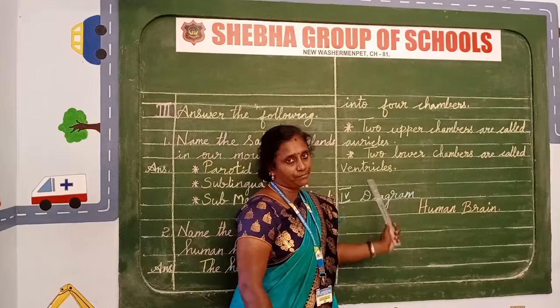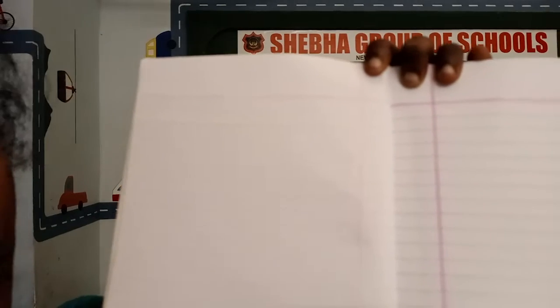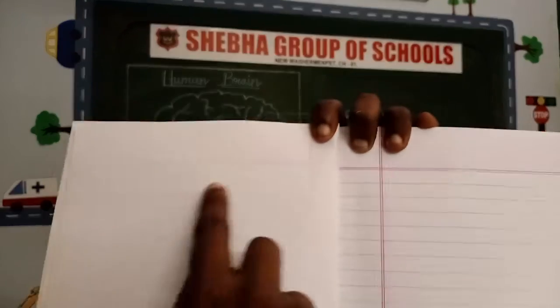Okay, children? Yes, children. Now we are moving to the 4th Roman letter, that is diagram. Where can you draw the diagram? You know that you are going to draw the diagram on the unruled side. Before drawing the diagram, you have to put a box. That is the margin for the diagram. You have to put the box and then draw the diagram inside the box only. Children, you know that. Yes, clear?